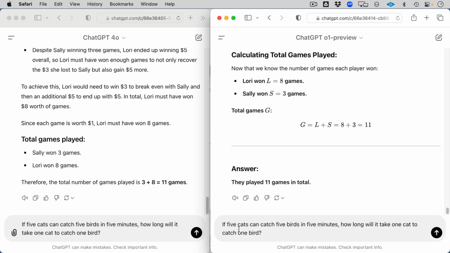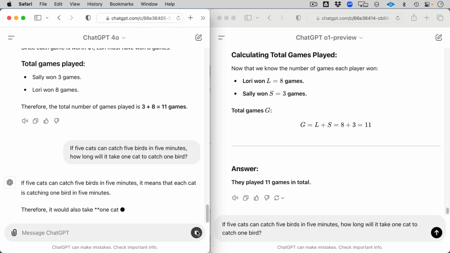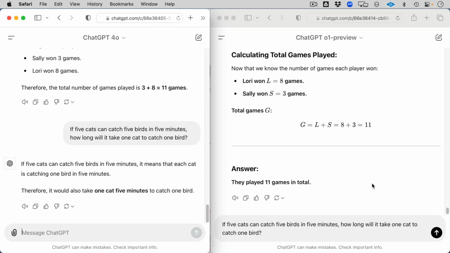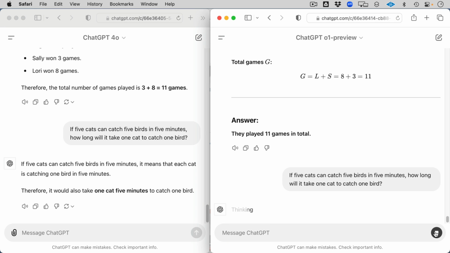If 5 cats can catch 5 birds in 5 minutes, how long will it take each one of the cats to catch one bird? Well, the answer is 5 minutes, just to see. Oh, there we go. It could take 5 minutes for the cat to catch one bird. Let's see how quickly O1 does this.